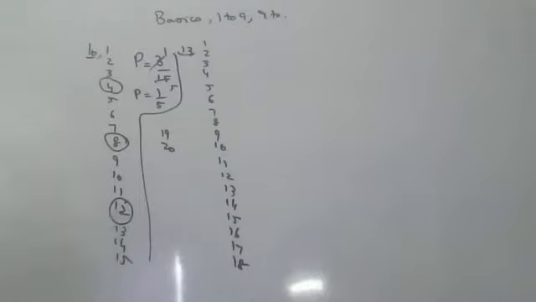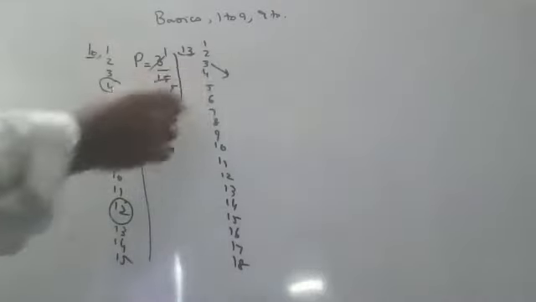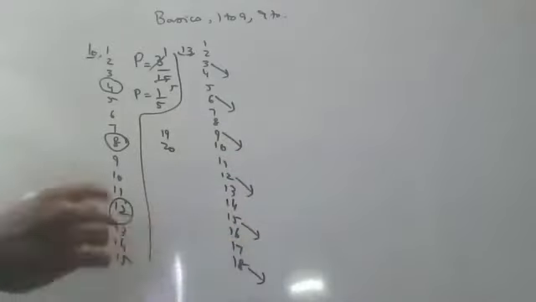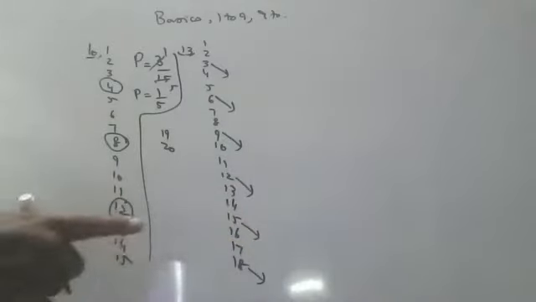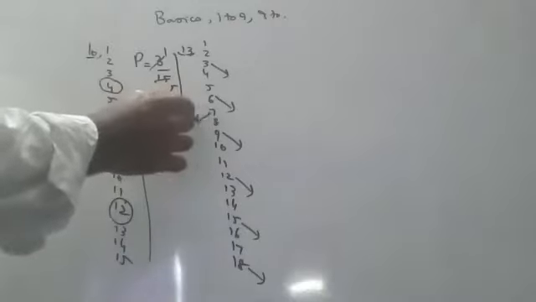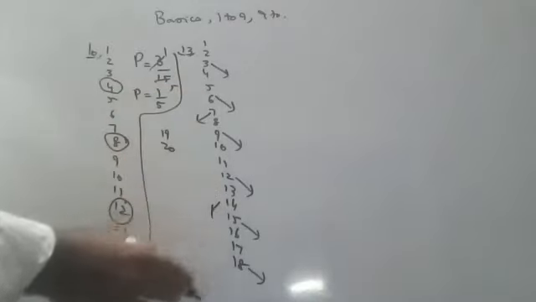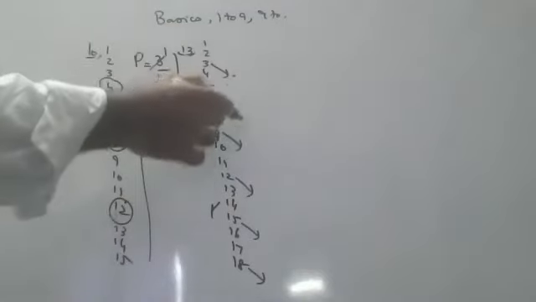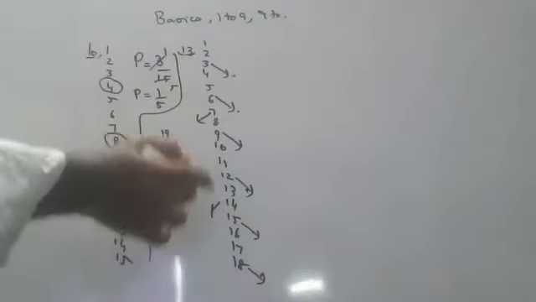Anything is okay. Multiples of 3 are 3 ones are 3, 3 twos are 6, 3 threes are 9, 3 fours are 12, 3 fives are 15, 3 sixes are 18. These are multiples of 3. Multiples of 7: 7 ones are 7, 7 twos are 14, 7 threes are 21. 21 is not there. So how many are there? 1, 2, 3, 4, 5, 6, 7, 8.